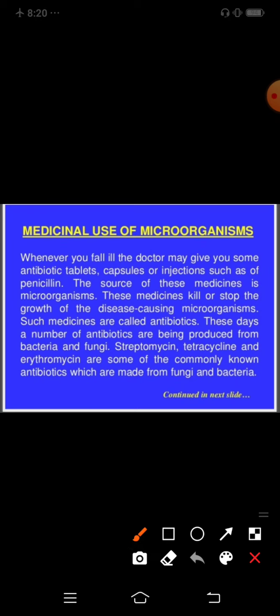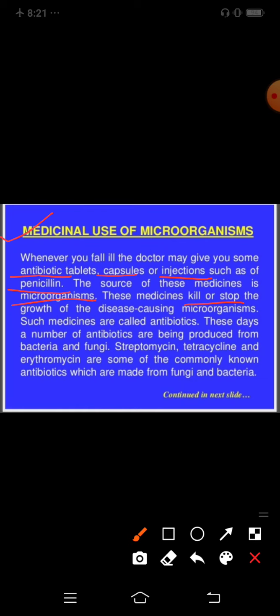What are the medicinal uses of microorganisms? First of all, antibiotics: tablets, capsules, injections such as penicillin. The source of these medicines is microorganisms. So antibiotics, capsules and injections like penicillin are prepared through microorganisms. So it is very important.